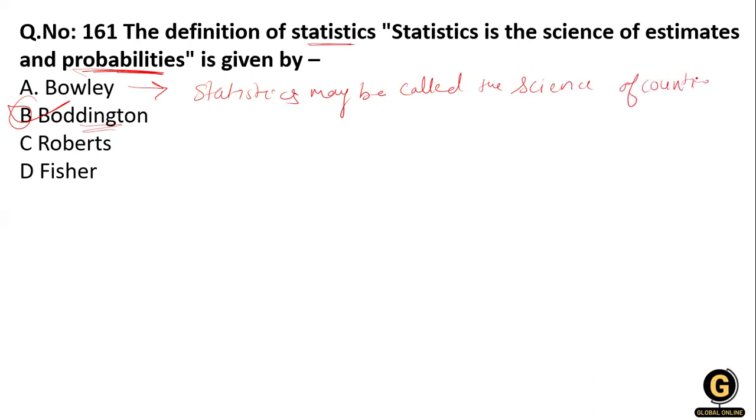The science of counting is given by Bowley. He also said statistics may rightly be called the science of averages. Clear? According to Boddington, statistics is the science of estimating probabilities.